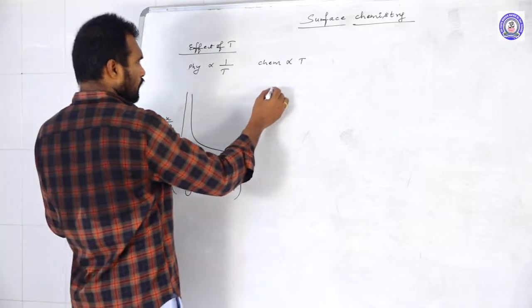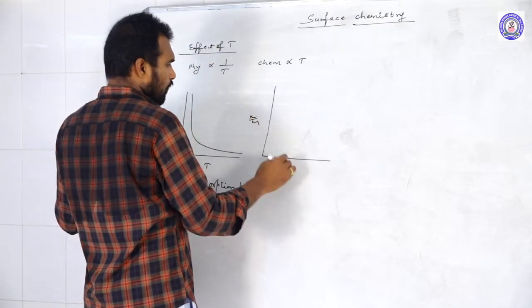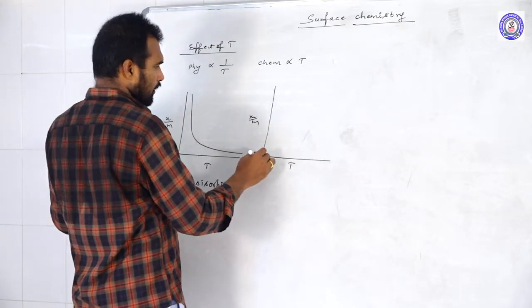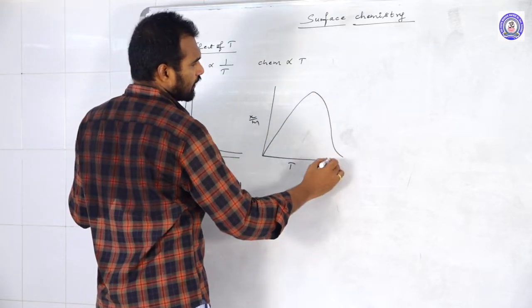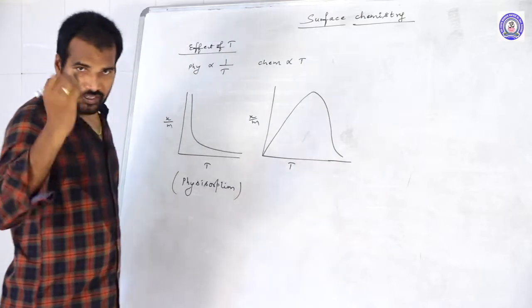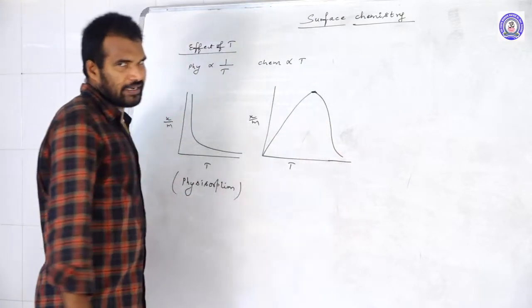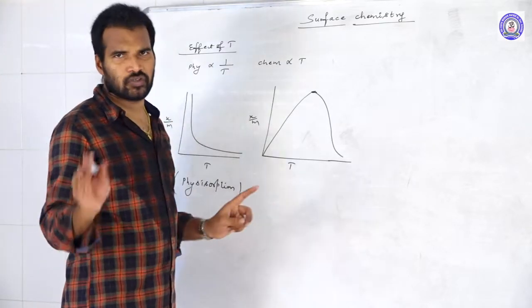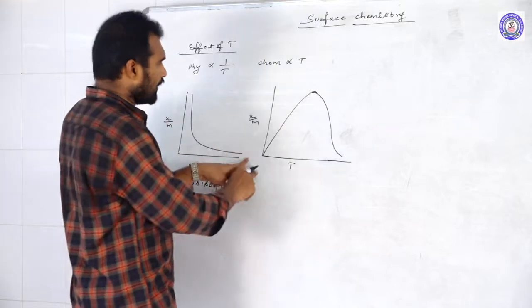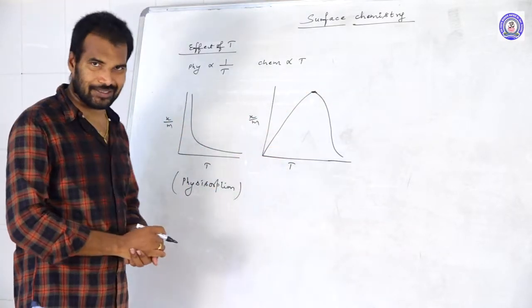Whereas chemisorption, when we draw the graph between x by m versus temperature, first it increases, reaches a maximum, and again decreases. You may get the doubt, why first it increases, reaches a maximum, thereafter decreases. Don't think that the x by m value is always directly proportional to temperature, it's wrong. First it will increase up to a certain level, thereafter decreases. What is the reason here?